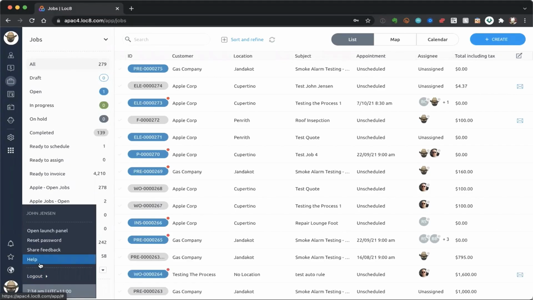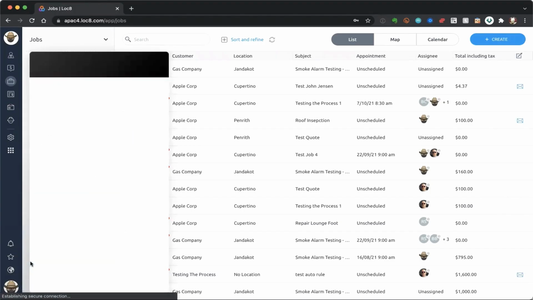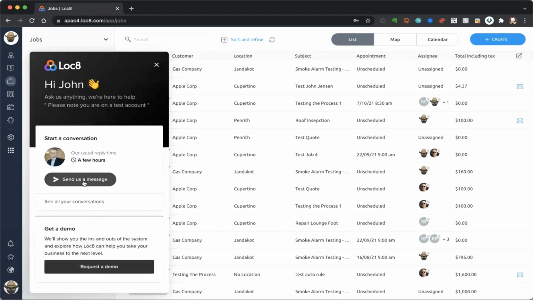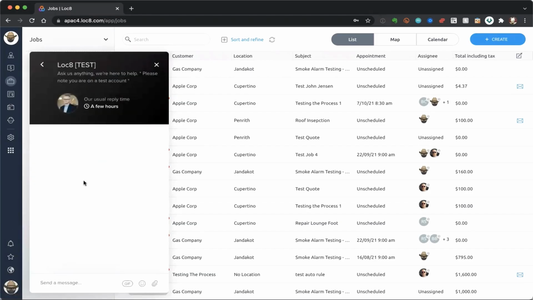The other option that we offer is our in-app chat support option. When you log into your Loc8 system, you'll notice either a clear circle on the bottom left-hand corner, or if you've added a picture or an avatar of who you are, you can click on that little symbol here on the bottom left-hand corner, come up to the help button in that list, and then all you need to do is click on send us a message, and you'll be able to get in touch with us in a chat option.